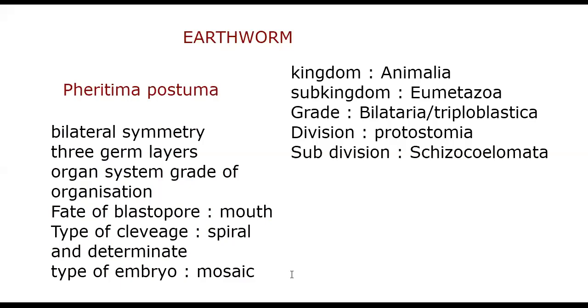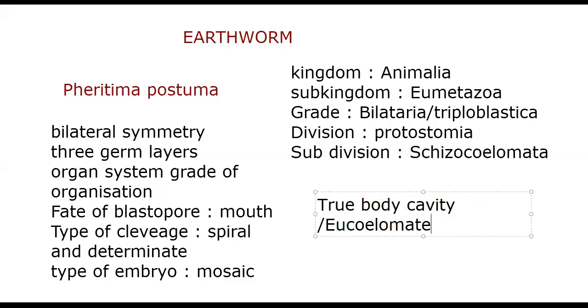This is the primary information, because it belongs to the kingdom Animalia, subkingdom Eumetazoa, grade Bilateria or Triploblastica, division Protostomia, subdivision Schizocoelomata. So we'll write that also. What type of body cavity is here? A true body cavity, which we say is the eucoelomate condition, isn't it? We can say true body cavity or eucoelomate condition.